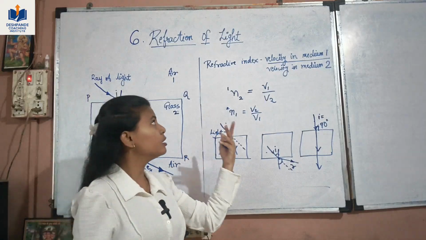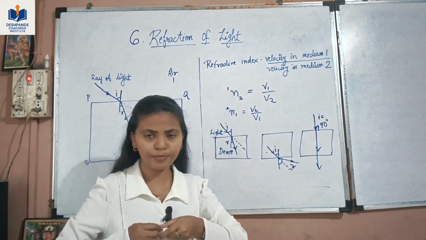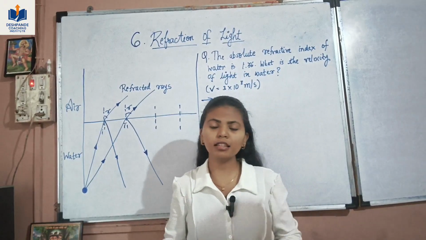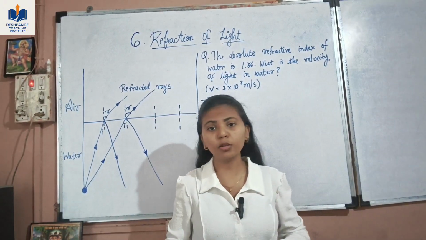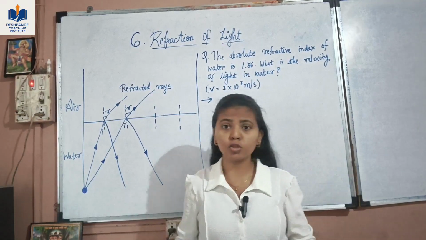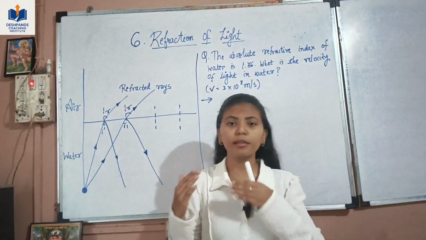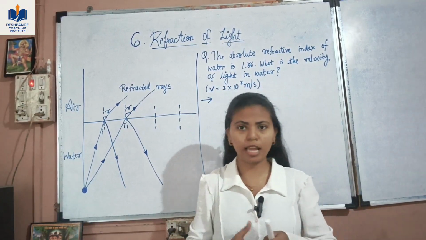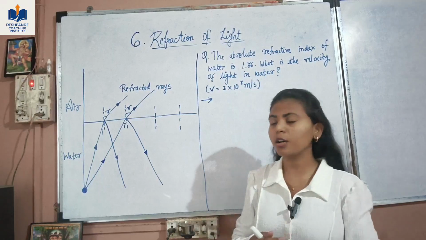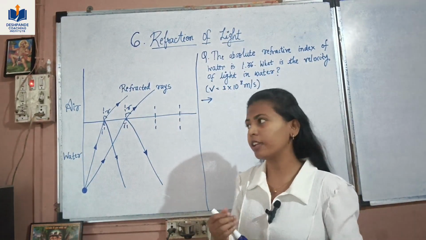We'll solve further numericals regarding refractive index. So we have seen refraction of light. Now we'll continue with partial reflection and total internal reflection. Total internal reflection is a phenomenon by which we can see rainbows forming when there is sunlight and raindrops at the same time. So we'll first understand how this phenomenon of partial reflection and total internal reflection works.